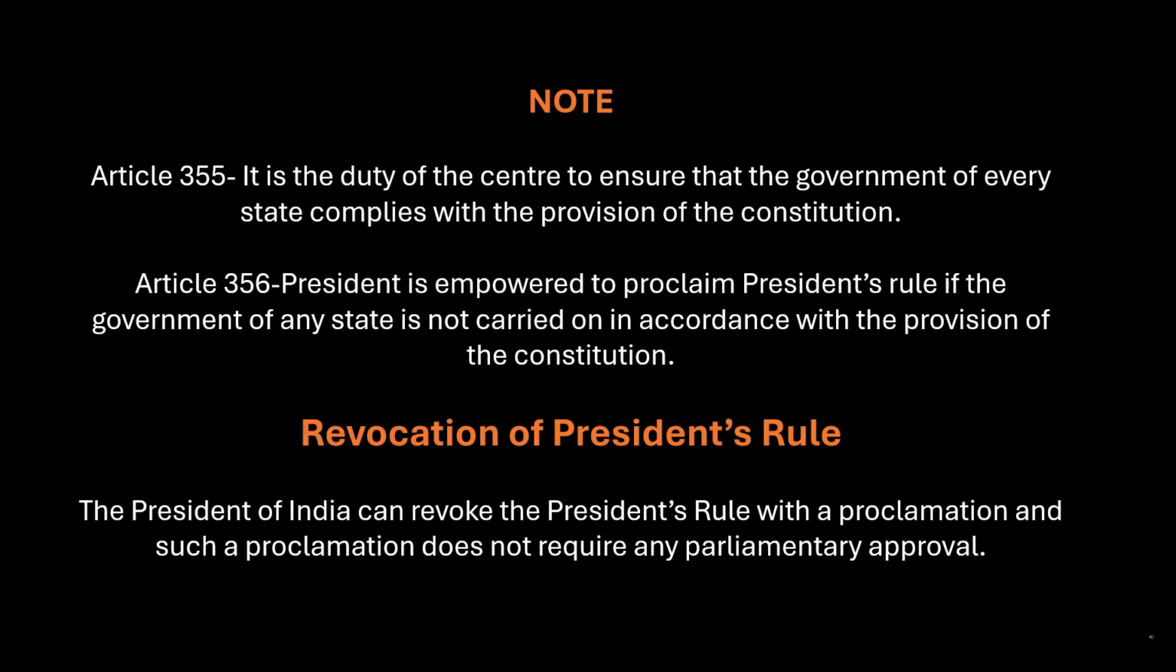Note: Article 355. It is the duty of the Centre to ensure that the government of every state complies with the provisions of the Constitution. Article 356. The President is empowered to proclaim President's Rule if the government of any state is not carried on in accordance with the provisions of the Constitution.